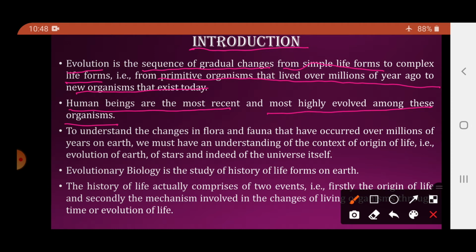Now students, in 11th standard we have studied plant classification and animal classification. In that you have seen, say for example, in plants there was algae. Algae gave rise to the bryophytes, bryophytes to pteridophytes, pteridophytes to gymnosperms, gymnosperms to angiosperms. So you can see that as new organisms, new plant groups came, the complexity kept increasing. Algae were the simplest form of the plants, and angiosperms are the most complex plants.